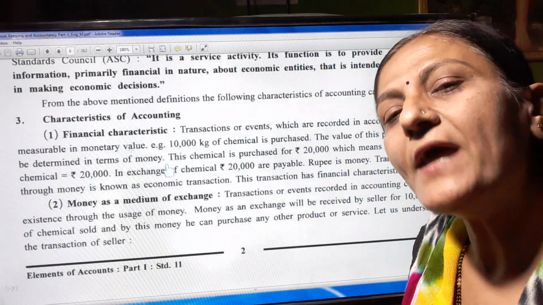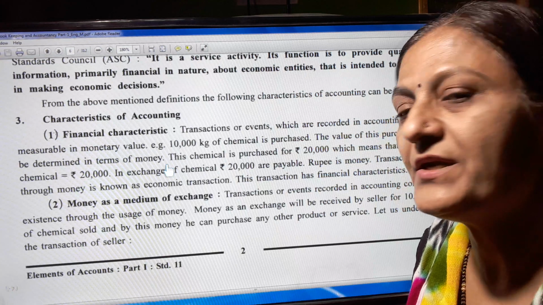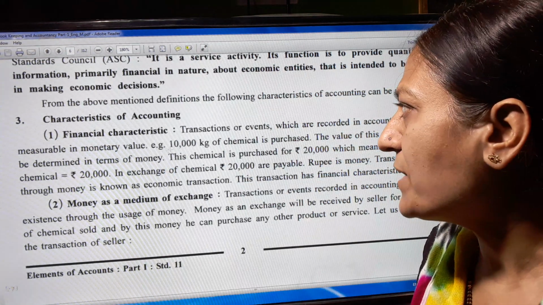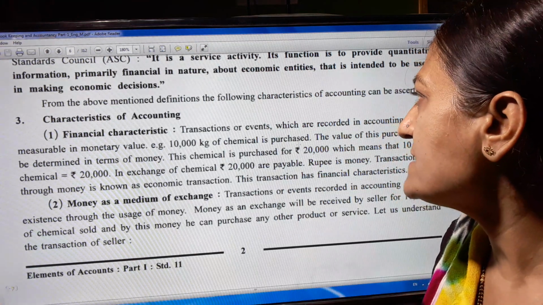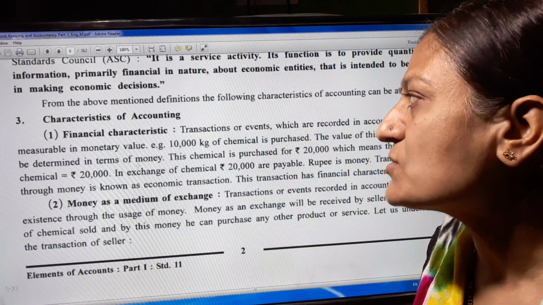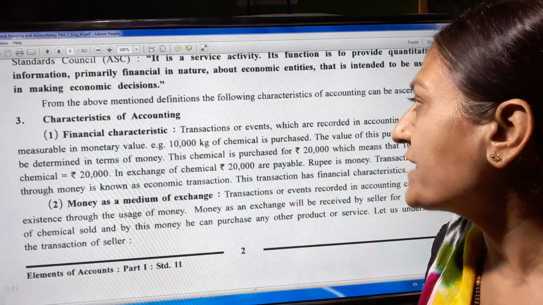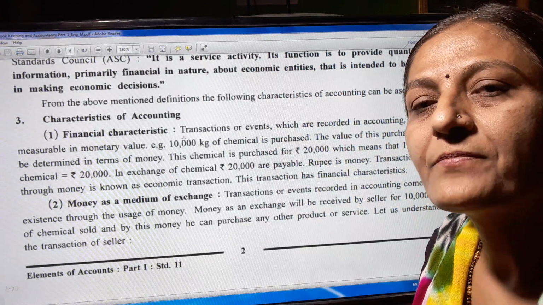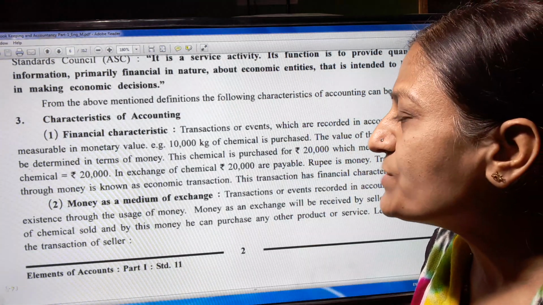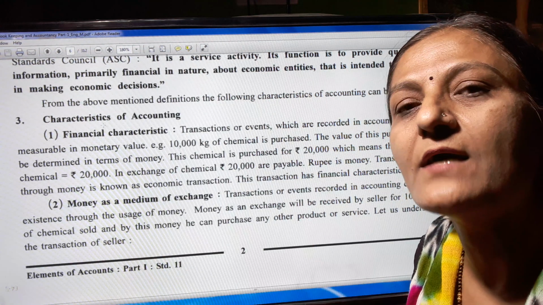If in any transaction monetary value is there, then only it is called accounting. One example is given. As an example, 10,000 kg of chemical is purchased. The value of this purchase has to be determined in terms of money. This chemical is purchased for rupees 20,000.